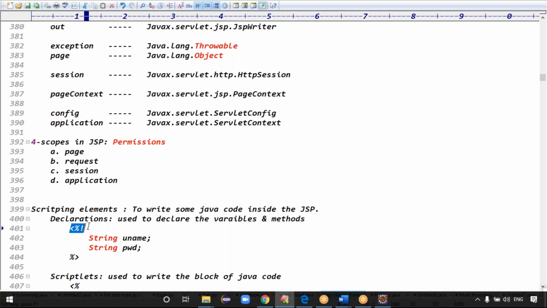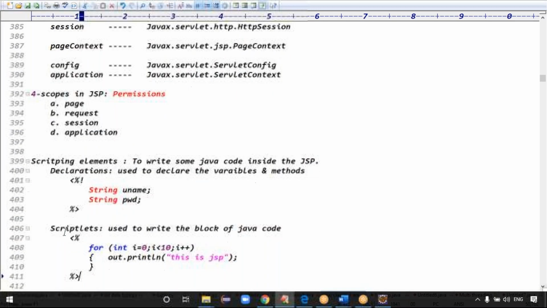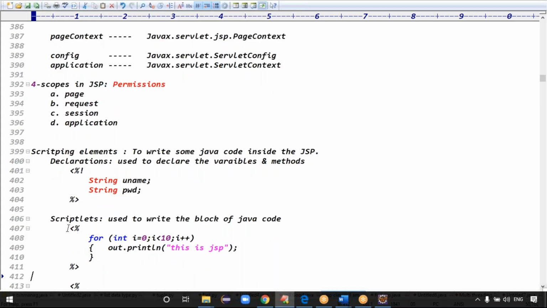Everything is tag based, right? That's why you have to check the syntax first. Percent exclamation, String username, String password. This is the declaration part, guys. Next one you can go for the scriptlet part. Declaration means to declare the variables and methods.